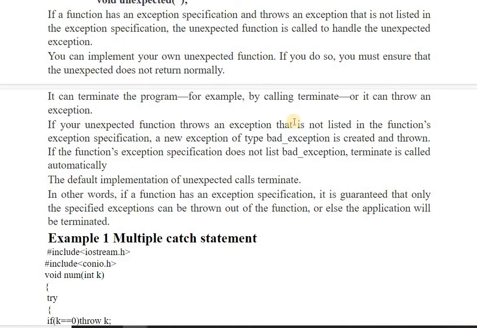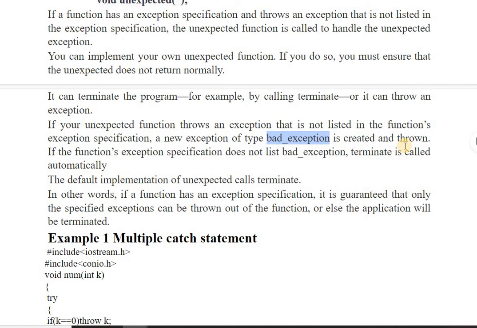So if your unexpected function throws an exception that is not listed inside the function specification, a new exception of type bad_exception is created. This is a type which is already defined built in inside the exception class. So this type of exception is called and it will be thrown automatically. अगर आपका कोई भी unexpected function है वो ऐसे exception को throw करता है जो कि function specification में है ही नहीं.